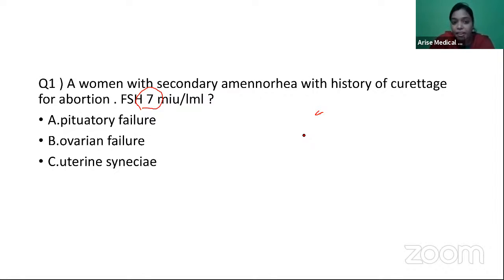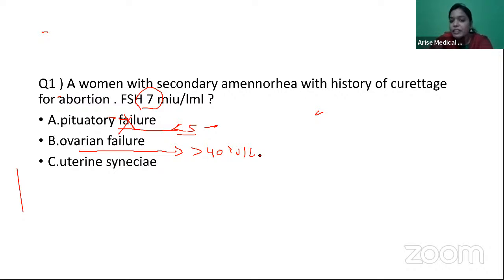So if I go back here, this FSH of 7 comes in the range of normal. Now, if it is a pituitary failure, that is hypogonadotrophic hypogonadism, FSH should be less than 5. So this cannot be pituitary failure. If it is ovarian failure, FSH should be too high, more than 40. Premature ovarian failure is when FSH levels are more than 40, 6 weeks apart. So it cannot be ovarian failure also.